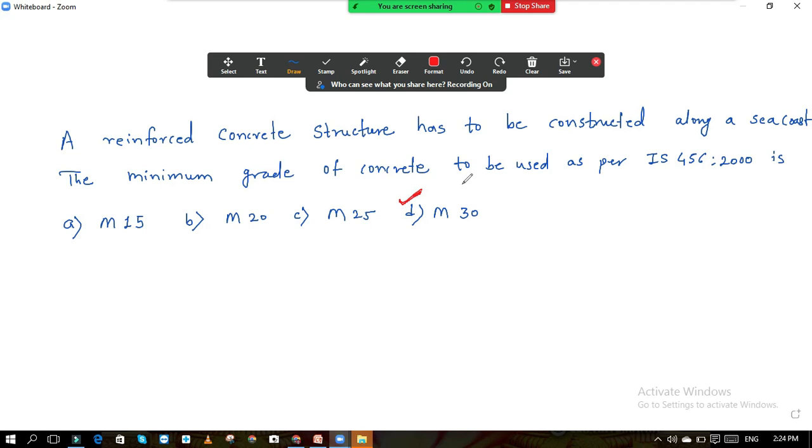M30 grade. If you are constructing near the sea coast, the soil may be clayey or sandy, so you require more strength, and also water logging problems may be there, or water pressure may come into consideration. That is why M30 grade of concrete is preferred.